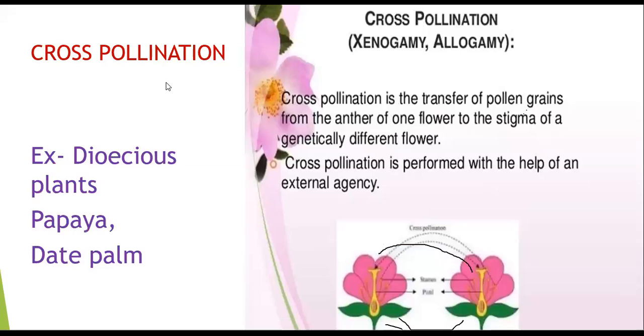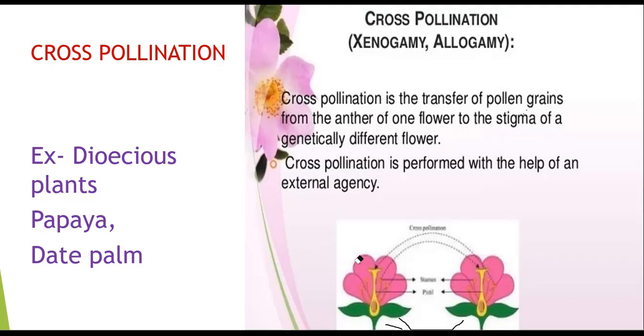The second type is cross-pollination. What is the definition of cross-pollination? It is the transfer of pollen grain from the anther of a flower to the stigma of another flower on a different plant of the same or different species. Cross-pollination is performed with the help of external agencies, or depends on external agencies. It is the transfer of pollen grain from the anther of one flower to the stigma of a genetically different flower.